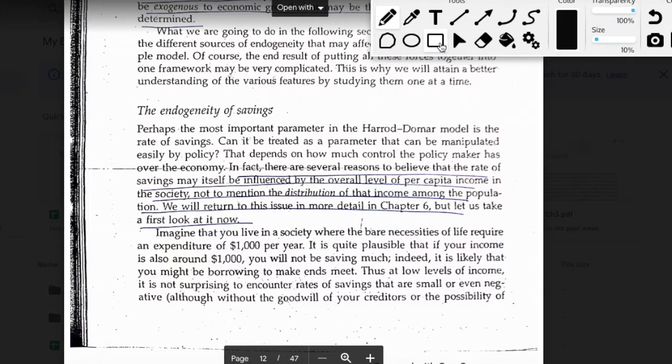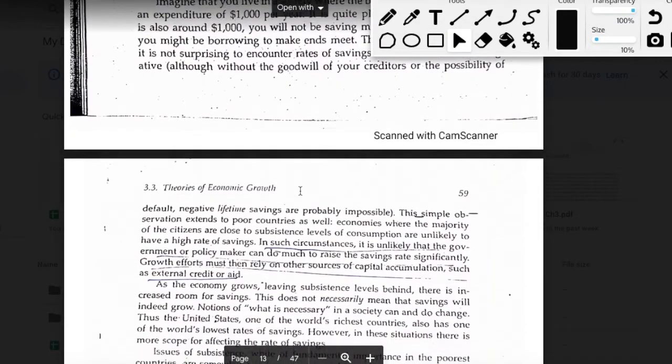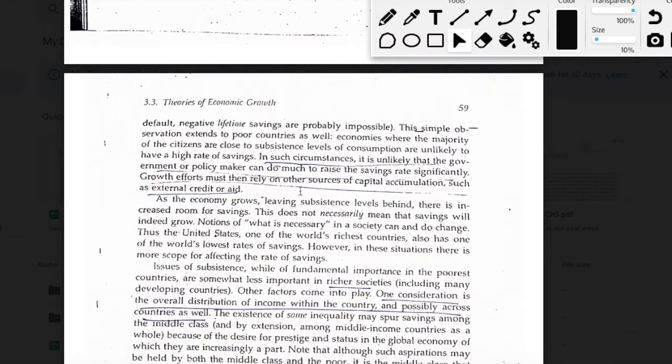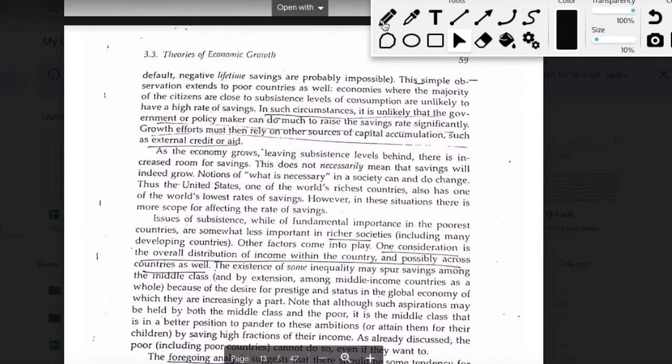Now suppose we talk about a household whose income level is so low that they are not able to cover their basic consumption needs. Obviously, in such scenarios, it's possible that the savings rate will be lower. We're not saying that people would not save at all.